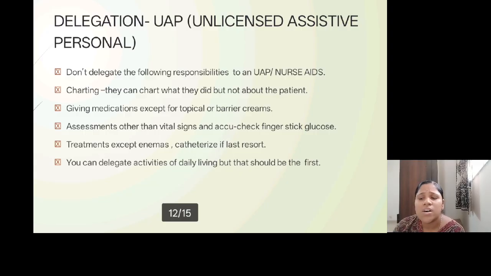They can only apply some topical creams or barrier creams. They can do treatments such as enema or catheterization only if it is a last resort. They can do activities of daily living such as ambulation, bed making, helping the patient with eating, bathing, all these things. They can assist them in all the daily living tasks.